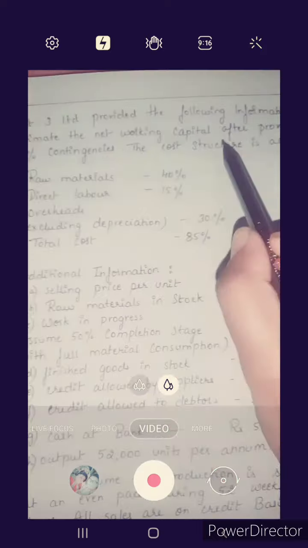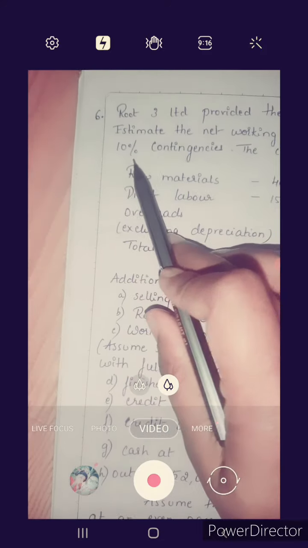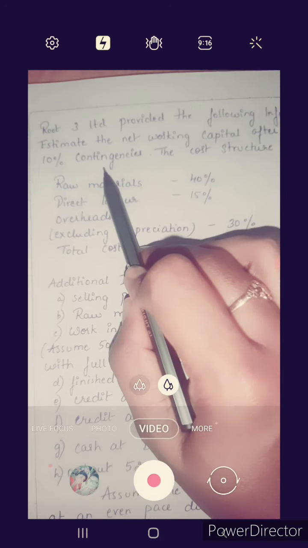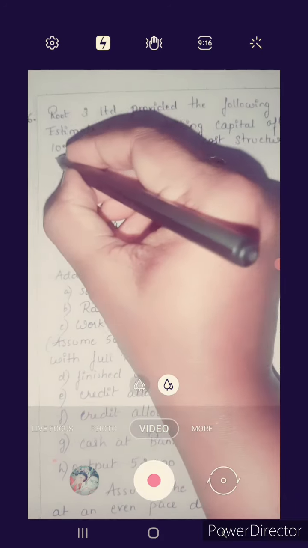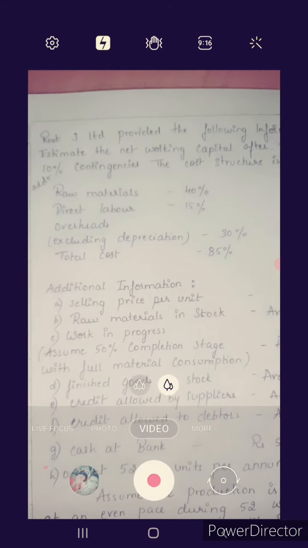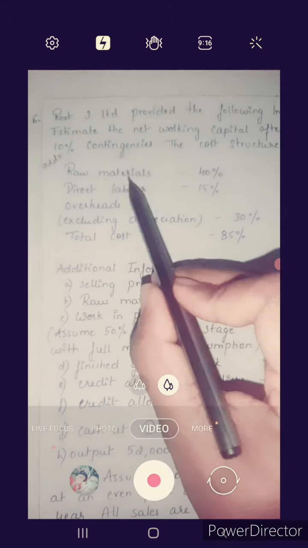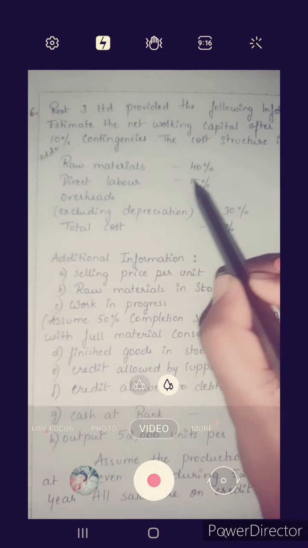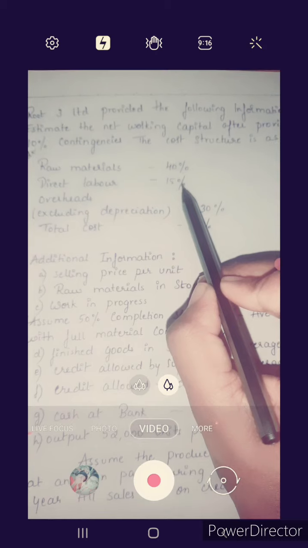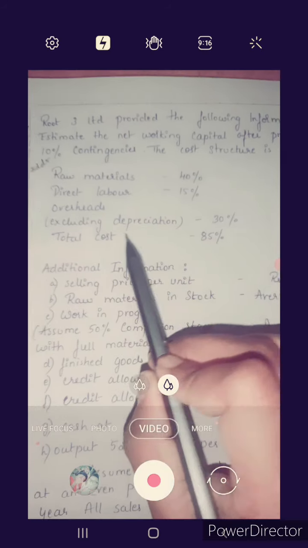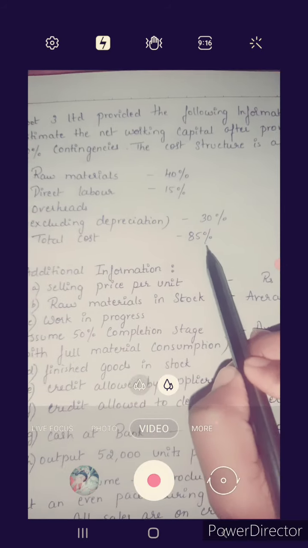Estimate the net working capital after providing 10% contingency, that is current asset minus current liability plus 10% contingency. The cost structure is as follows: raw material 40%, direct labor 15%, overheads excluding depreciation 30%, total cost 85%.